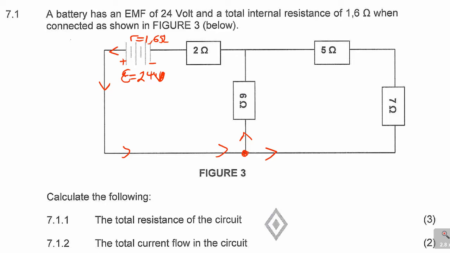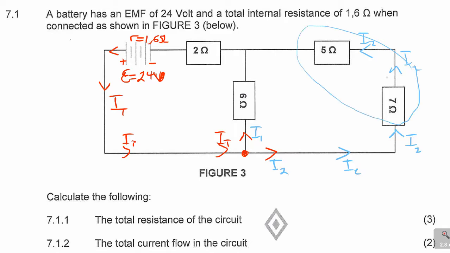So if I use different ways of labeling it, I can say this is our I total, our total current. But when it comes here, it changes direction. We'll say there is I1, and then here there is I2, meaning the second current, because it splits at this junction. So if I follow the current here, the I2 will continue here, the I2 will enter the 7 ohm. This is still my I2, and the I2 will also enter the 5 ohms. If you look at these, because the same current is passing through them, they are in series.